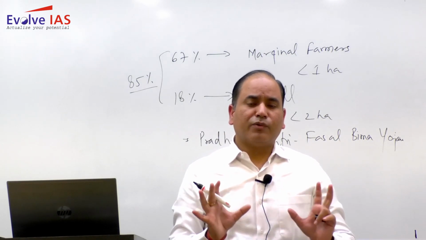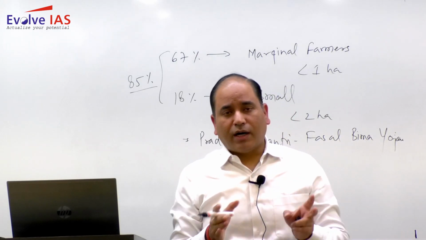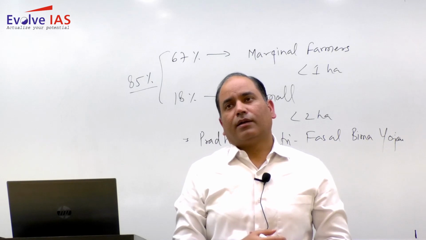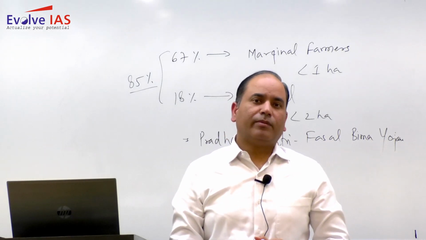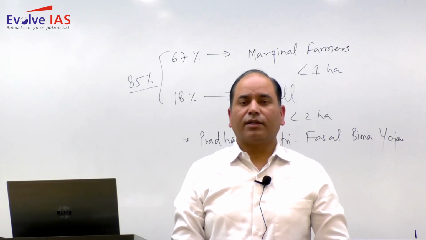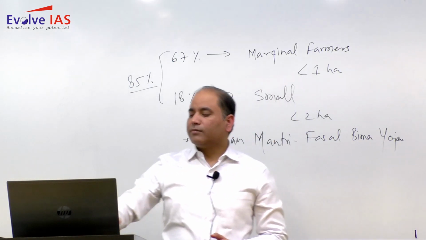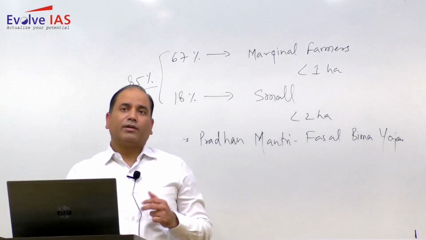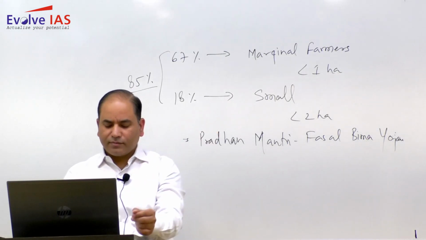So from the input side, government is giving lots of facility, and from the output side also the government is giving lots of facility, like once the crop is produced, if there is a huge fluctuation in the rate, ultimately the farmer will be the sufferer. So to help the farmer, we have a concept of MSP. So MSP is giving us some form of stability for the farmer.